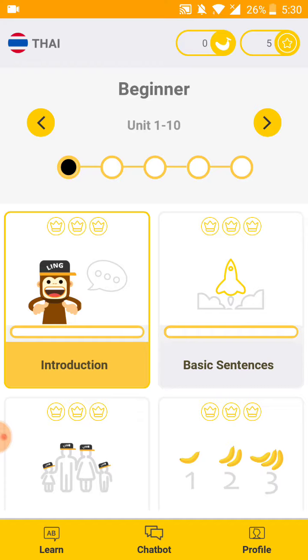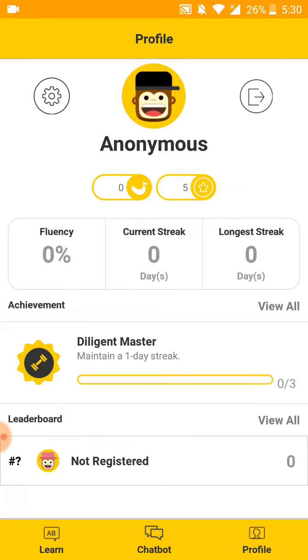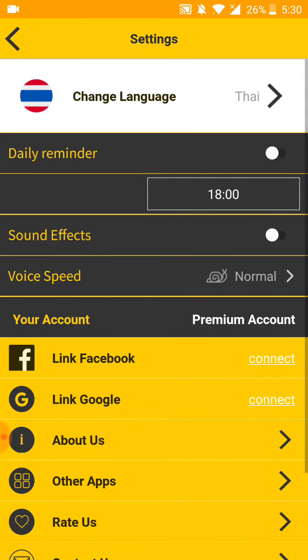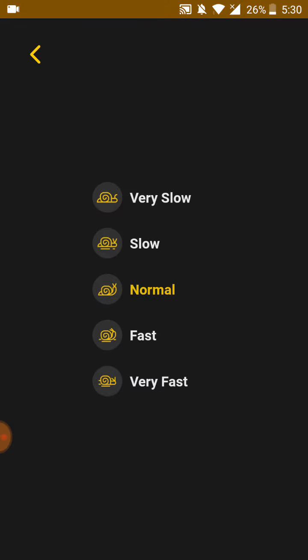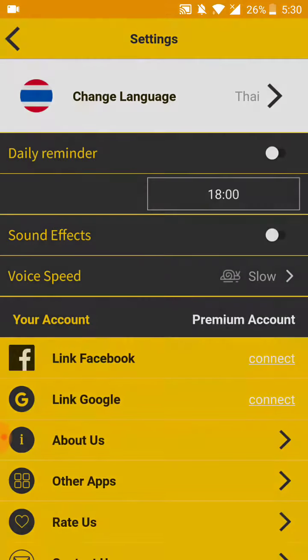In Ling app, you can slow down the audio or change its speed from the settings. Open Profile tab, then open Settings. At voice speed, you can choose 1 in 5 levels. All audios in Ling will be played at the according speed.